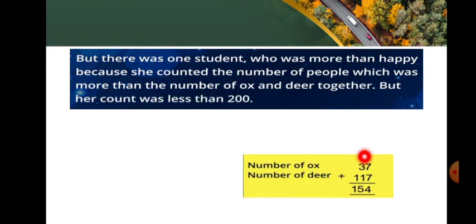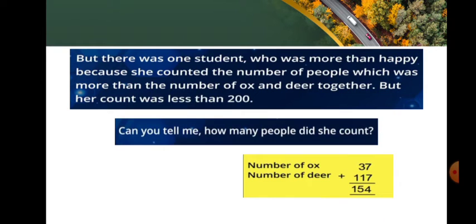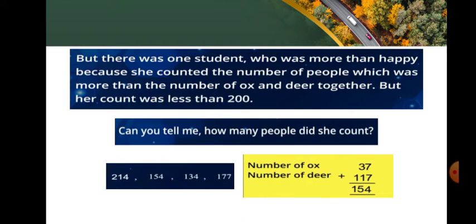Carry over 1 to the tens place. 1 plus 4, 5. After bringing down 1, the total count is 154. Her count was less than 200. Can you tell me how many people did she count? Yes, 214, 154, 134, 177.